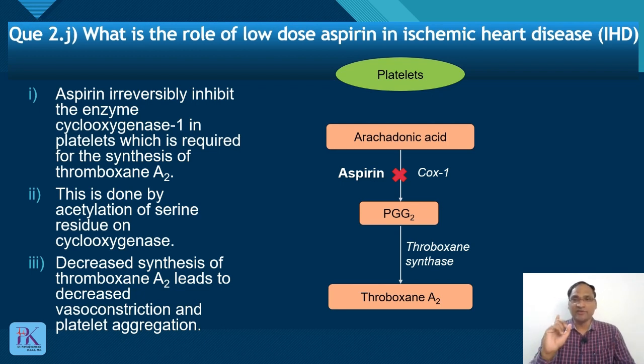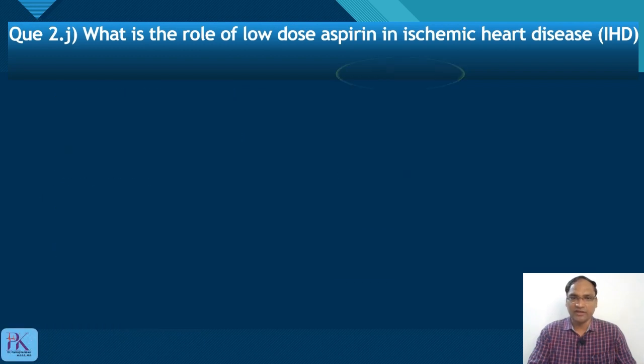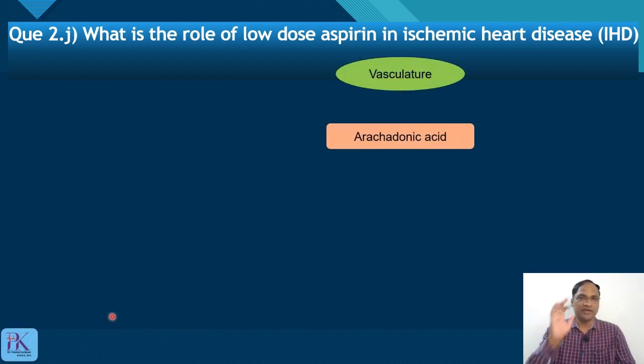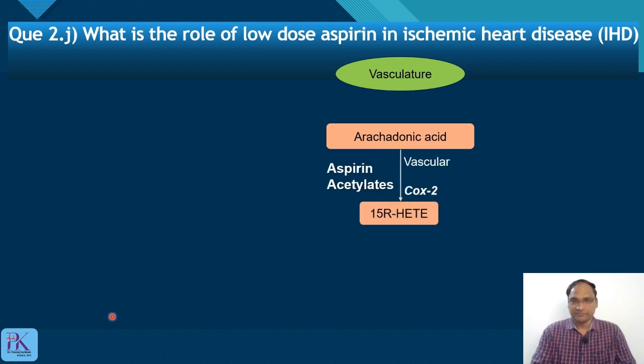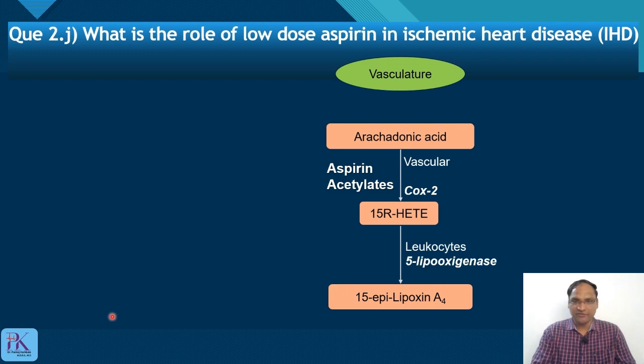What is the second mechanism? The second mechanism occurs in the vasculature. Here aspirin produces a compound called ATL, aspirin triggered lipoxin. What is happening in the vasculature? Arachidonic acid is converted to an intermediate, 15R-HETE, that is 15R hydroxy eicosatetraenoic acid.